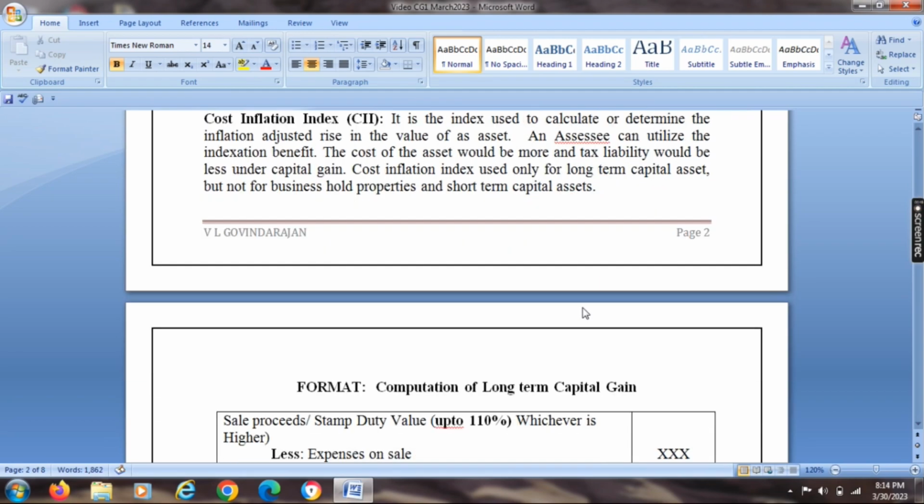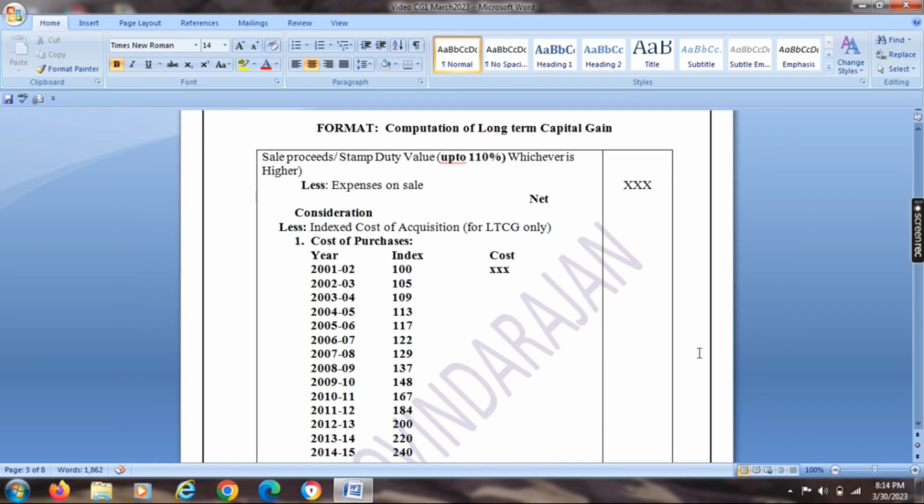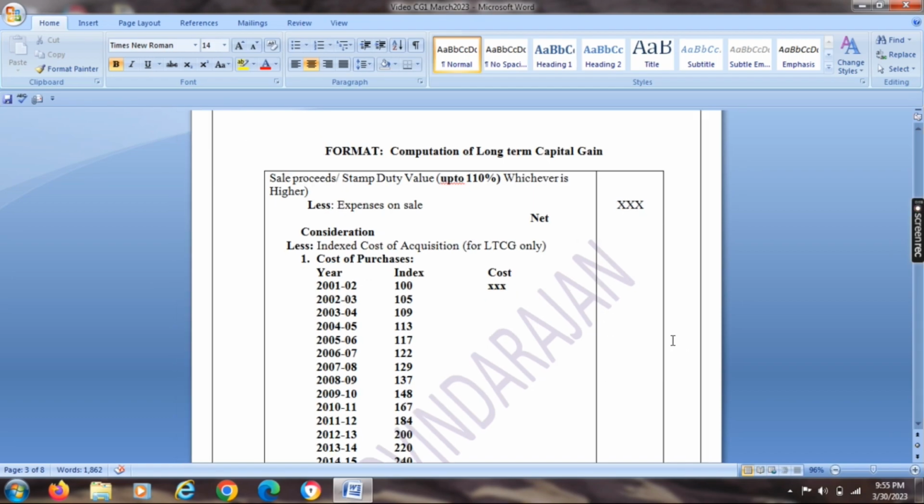Let me start with how to compute taxable long-term capital gain. Shall we go for the format? Right. First we have to consider sale proceeds or stamp duty value. For the stamp duty value, up to 110% of the stamp duty value was allowed. Out of these two, sale proceeds value or stamp duty value, whichever is higher, first we have to consider that one. Less any expenses on sales or transfer. So the balance value is called net consideration. Here we can apply less indexed cost of acquisition for long-term capital assets only.